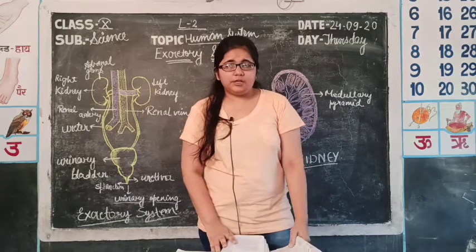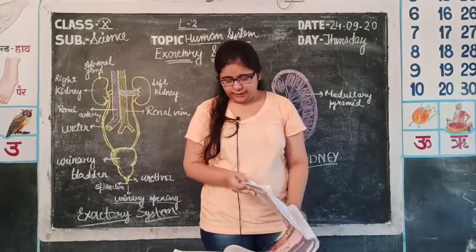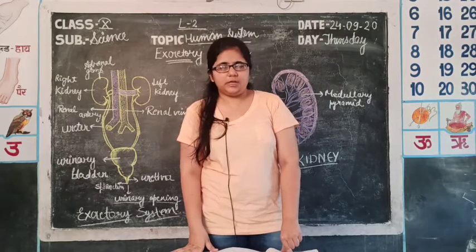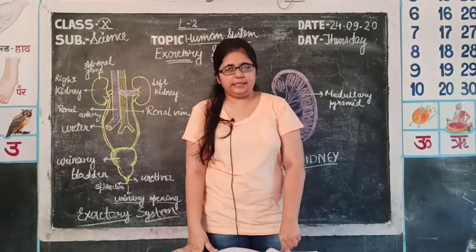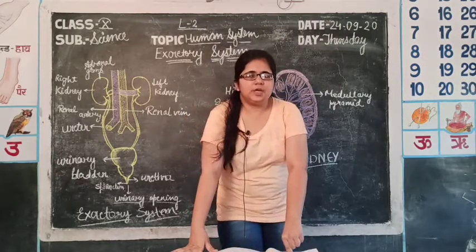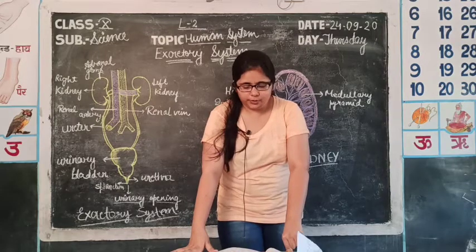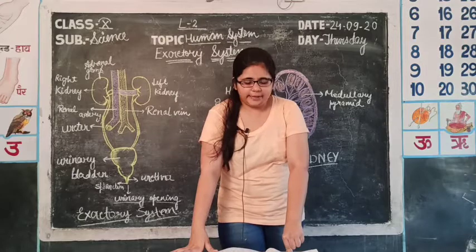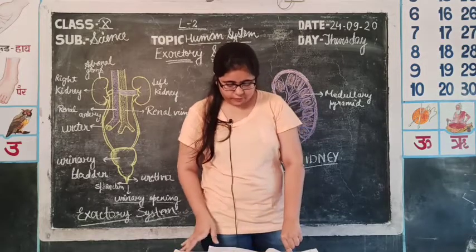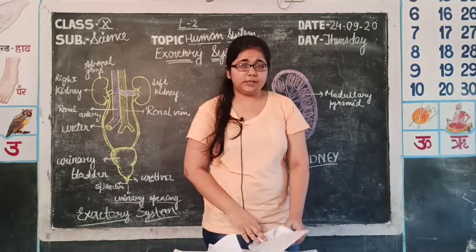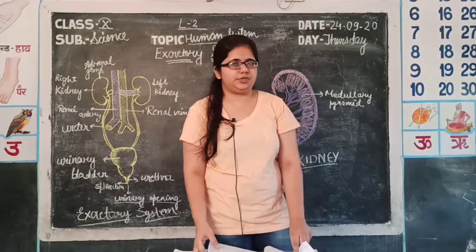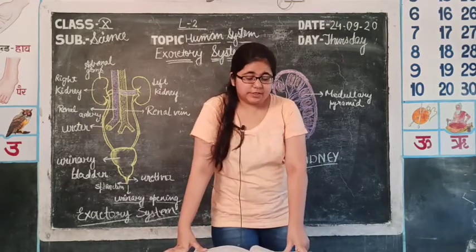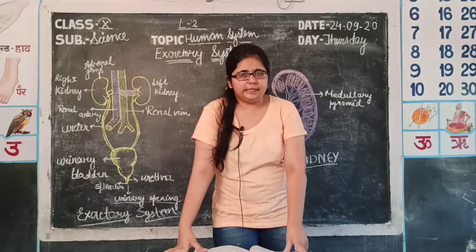Then comes the tubular part of the nephron, which is mainly composed of three parts. The first one is the PCT. PCT is the proximal convoluted tubule. These tubules mainly help in reabsorption of useful substances. Then comes a hairpin-like structure, which has two limbs, descending and ascending.